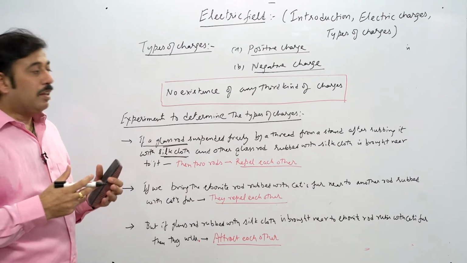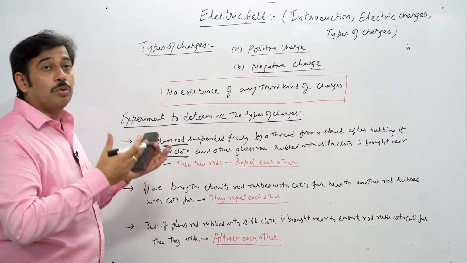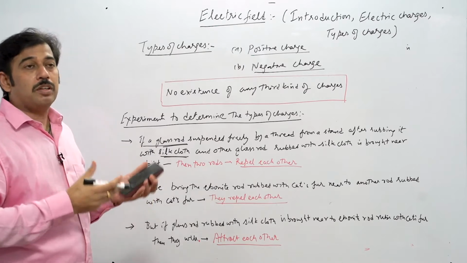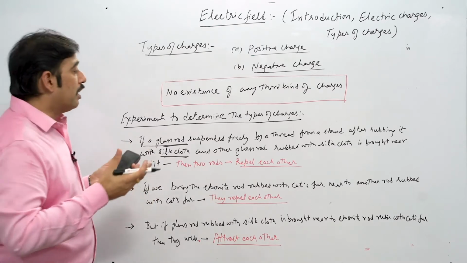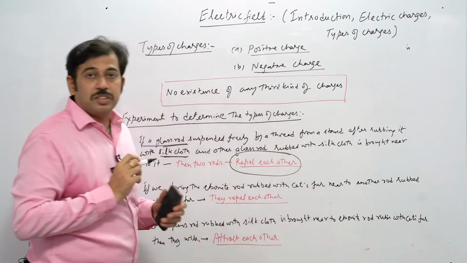What happens really is that they repel each other. So that is a charge that has been developed on both the rods, and they are of the same polarity. That means if the charge is positive, both rods have positive charges. That means like charges repel each other. That's what we have mentioned here. That means they are going to repel each other.